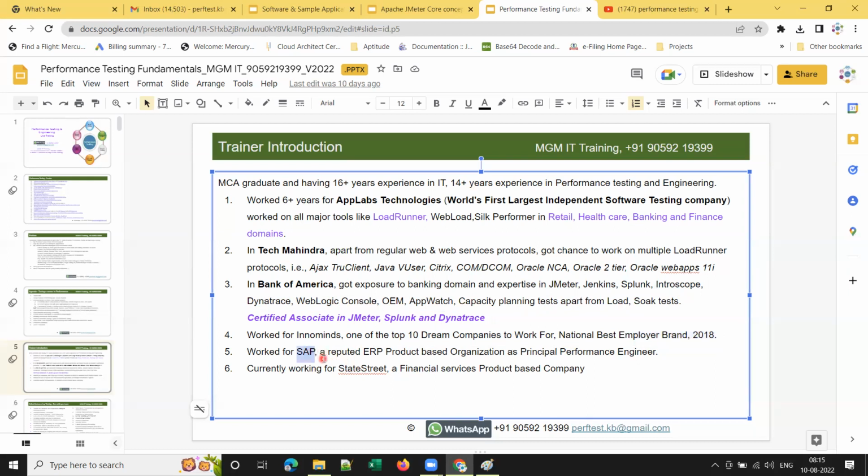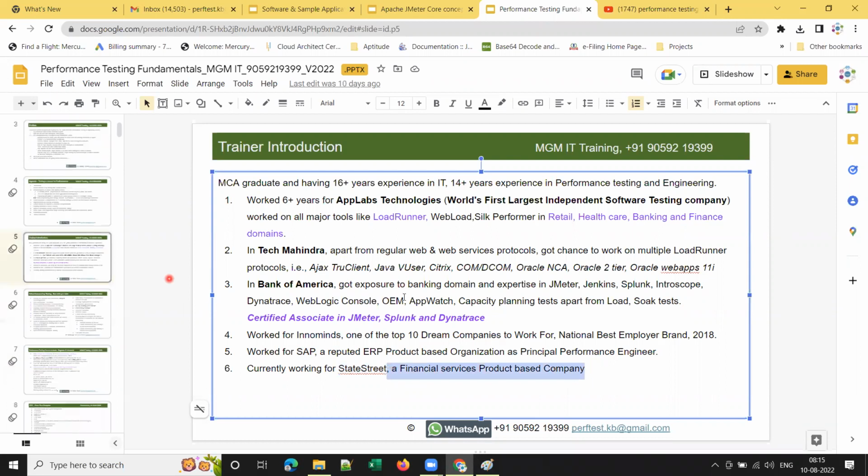And SAP Labs is another product-based company that I worked for. Everyone knows SAP Labs, right? It's a reputed ERP product-based organization. I worked as a principal performance engineer over there. State Street is another product-based company which I worked for. It's a financial services product-based company. All right, so this is briefly about my experience,